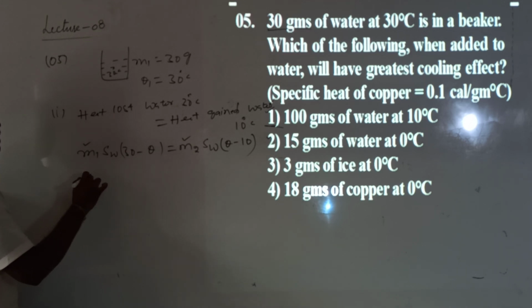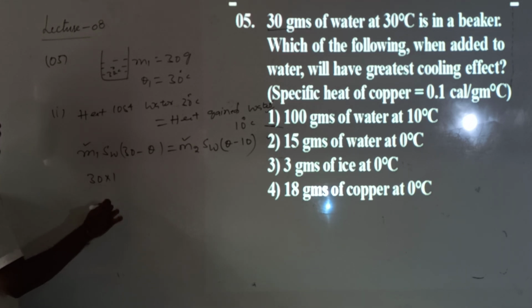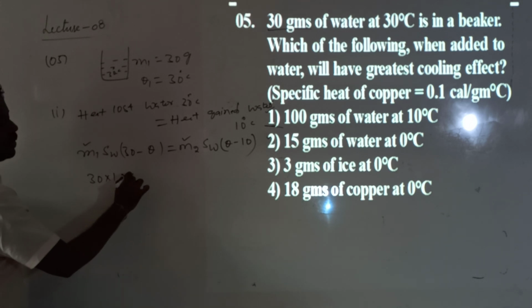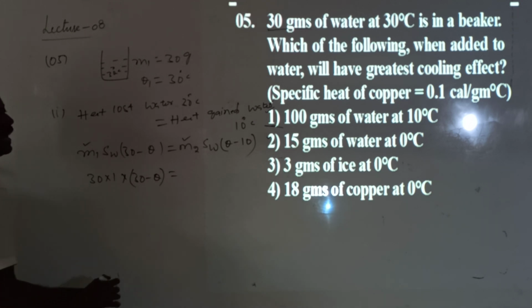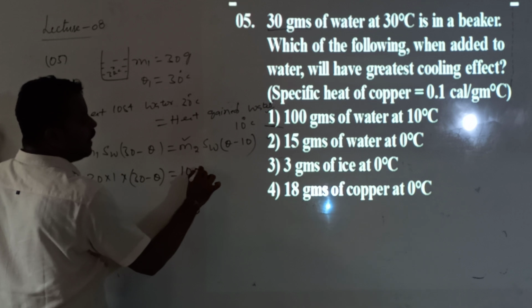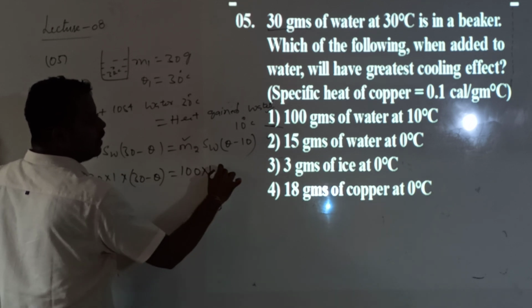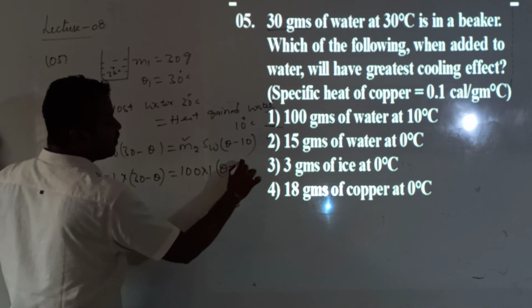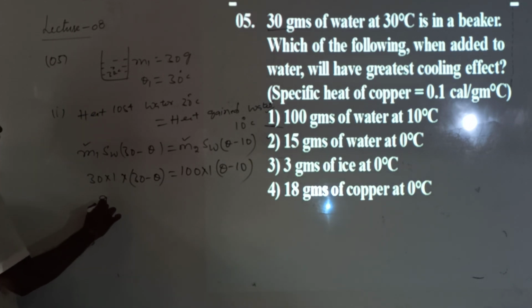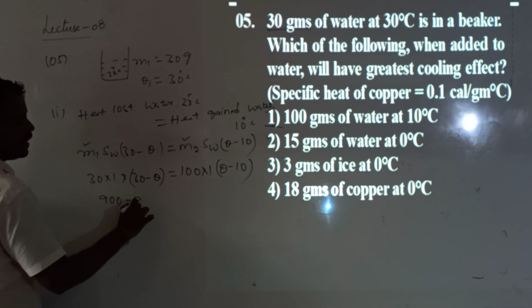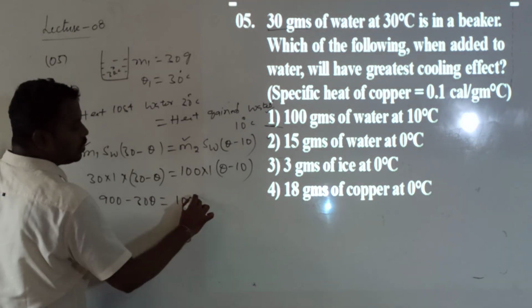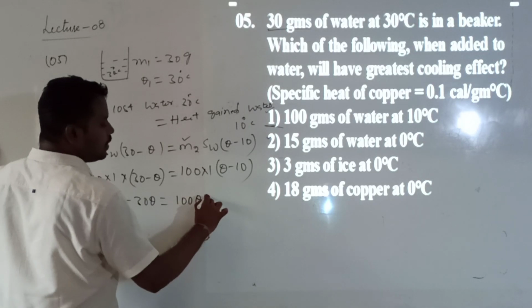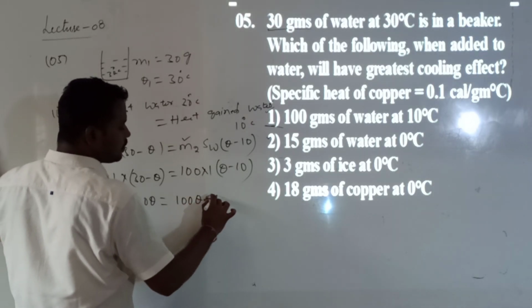So M1 value is 30. The specific heat of water in the CGS system is always 1. So 1 into 30 minus theta will be equal to how much? M2 value is 100, and the specific heat value is 1, into theta minus 10. So then what do I get? 900 minus 30 theta will be equal to 100 theta minus 1000.